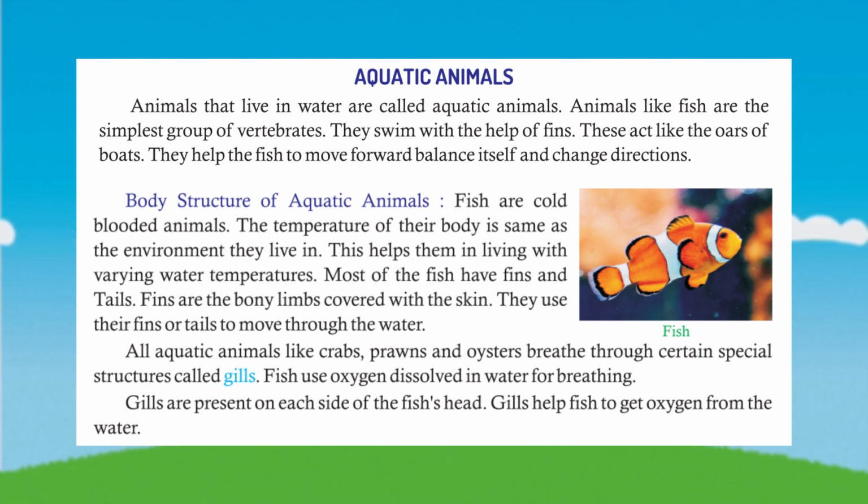All aquatic animals like crabs, prawns and oysters breathe through certain special structures called gills. Fish use oxygen dissolved in water for breathing. Gills are present on each side of the fish's head. Gills help fish to get oxygen from the water.